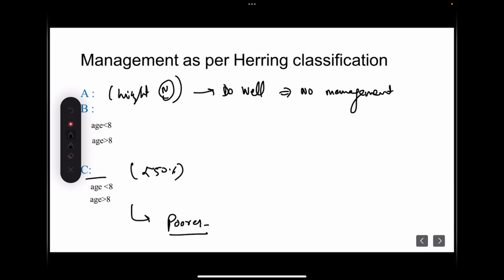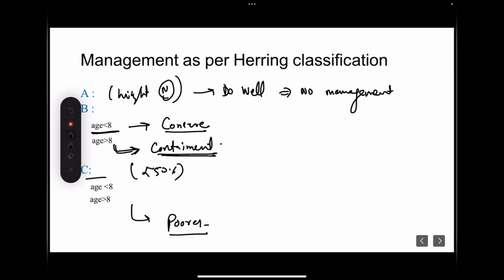Coming to group B, he said that for all the patients whose age is less than 8, you just observe them, conservatively manage and observe them. But all those children who are more than 8 years, we have to do a containment procedure. What these containment procedures are, we will be discussing shortly.